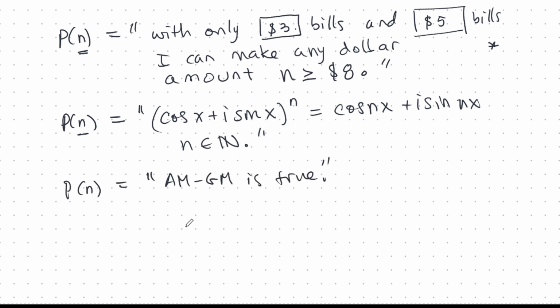And here's another one. AM-GM is true. The arithmetic-geometric mean inequality is true. Well, where's n here? Well, we have to expand this a little bit.